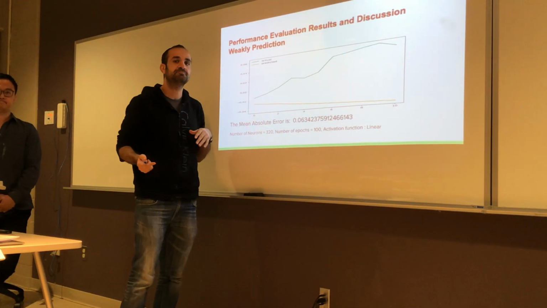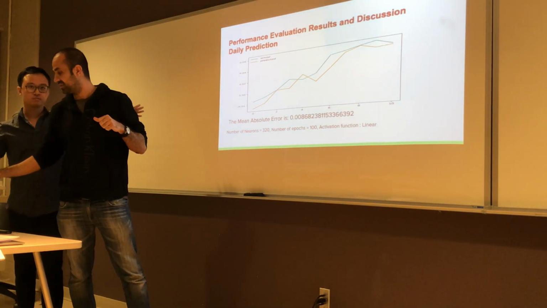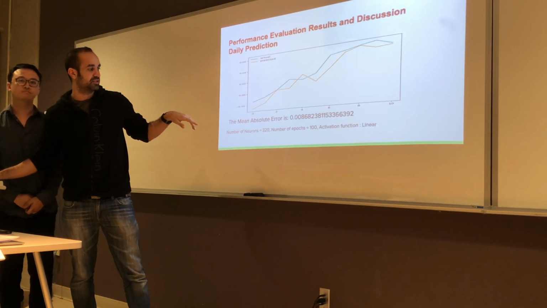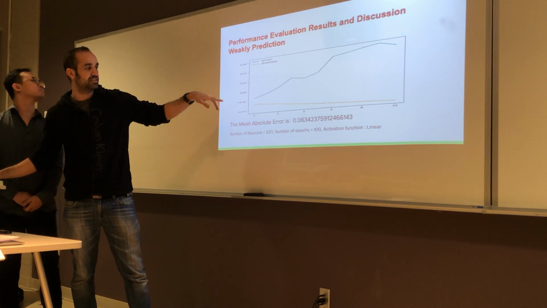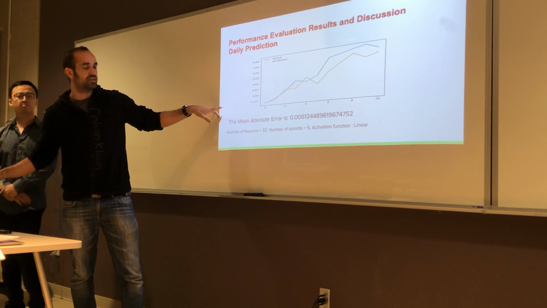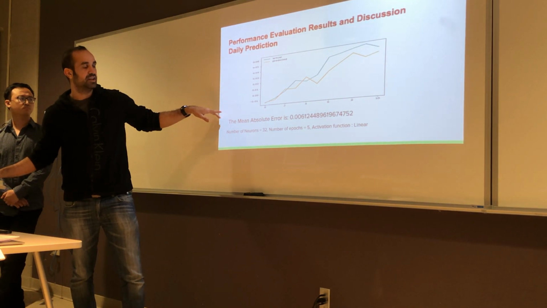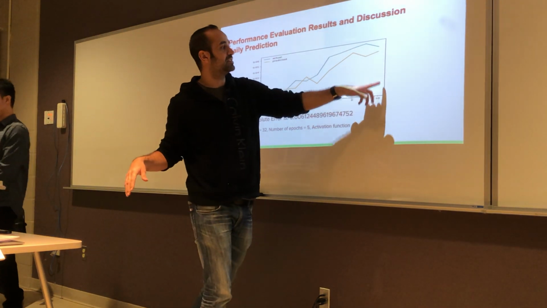If the blue and the orange lines are close, that means the prediction is good. This is our first model. Up to 2 days is pretty good, right? And this is our last day.